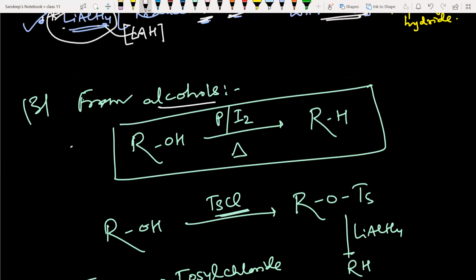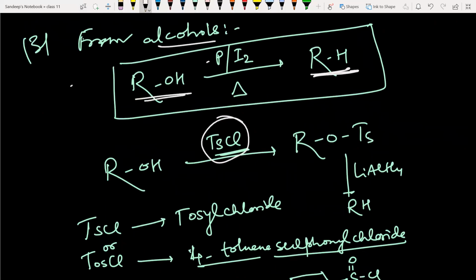Now coming from alcohols: if you treat alcohols with phosphorus and iodine, then it will form alkane. Keep in mind that first it will form alkyl halide, then it will be reduced to alkane. Next is tosyl chloride. What is tosyl chloride?